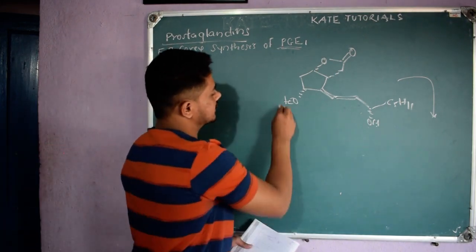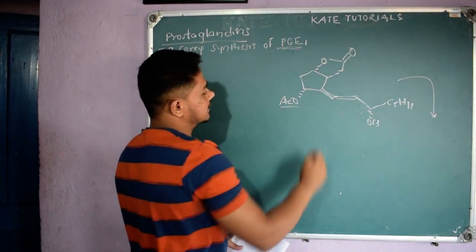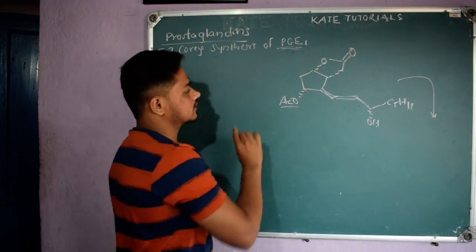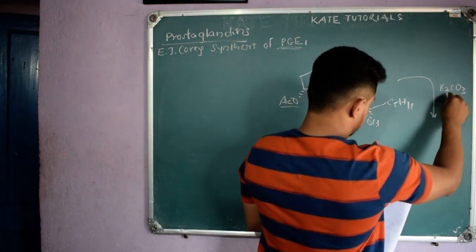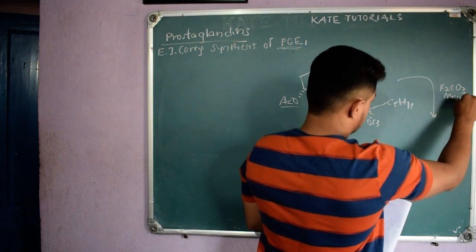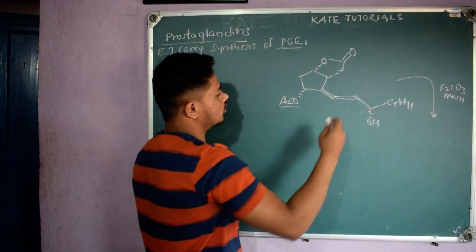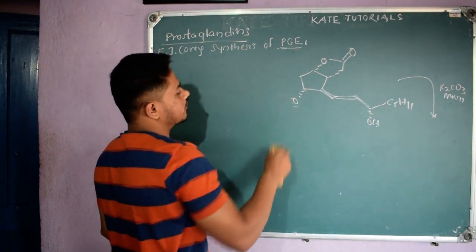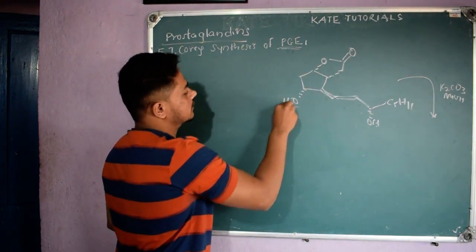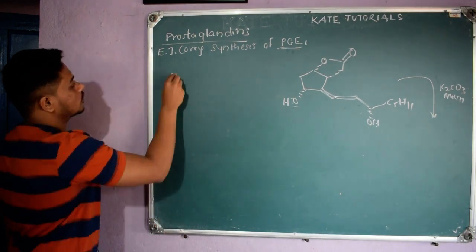This OAc is there, right? I am going to deprotect this. So what will I add? I will add K2CO3, a mild base, in the presence of methanol. This OAc will be converted to OH. So let me not write this structure again. I will just rub it out and show it as OH. And we know what this is.